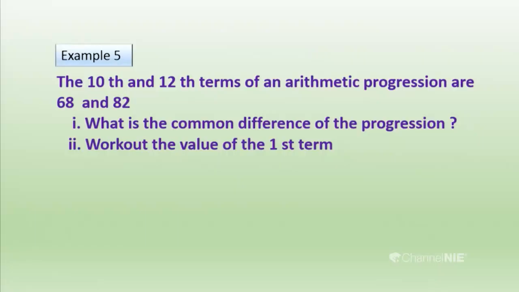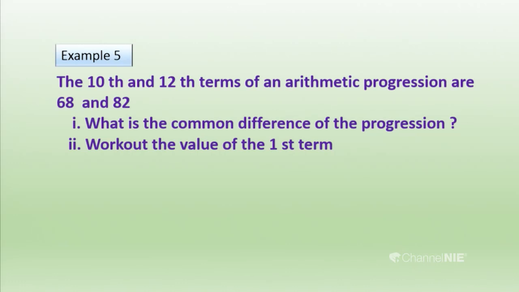Let's do another example. The 10th and the 12th terms of an arithmetic progression are 68 and 82. You have to read the sum carefully and understand what the given things are. What is the common difference of the progression? Work out the value of the first term. So the 10th term is 68 and the 12th term is 82.